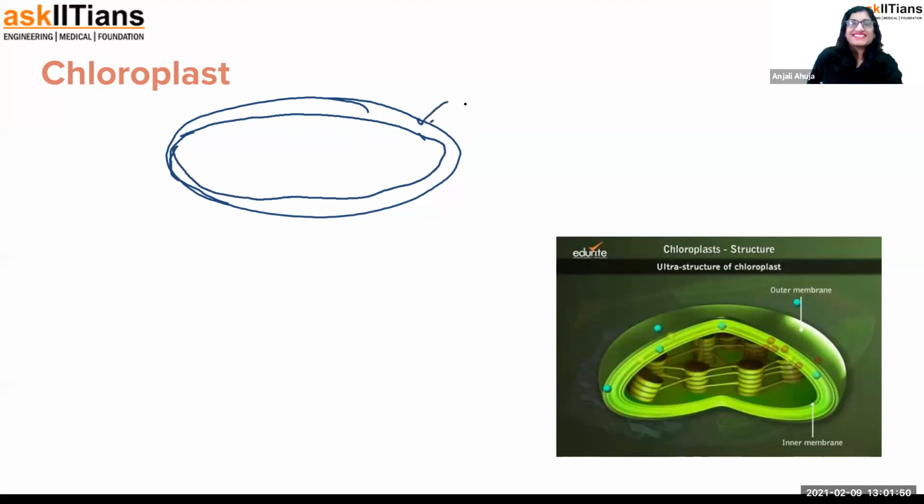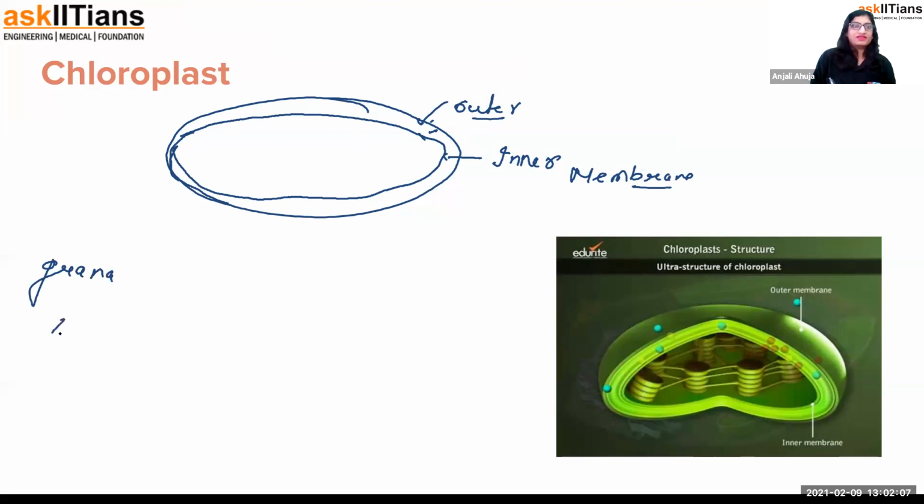Okay, so this is the outer membrane. This is the intermembrane space, and then this is the inner membrane. The two most important things in the chloroplast are stroma and grana. Grana and stroma. People get confused at this point also. Granum is singular and grana is plural. Stroma is the same. Okay. So now, grana appears to be like a stack of coins, like a pile of coins, one over one over one, like that. Let me show you.